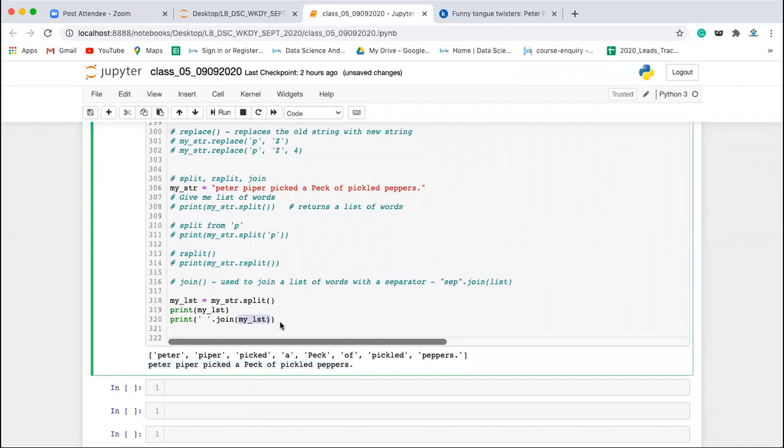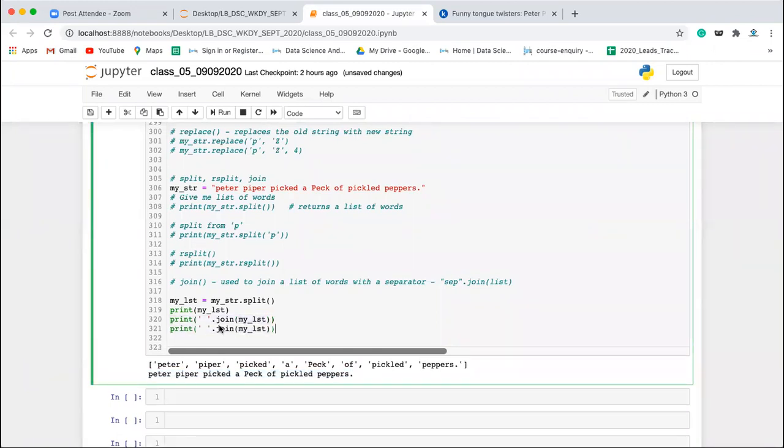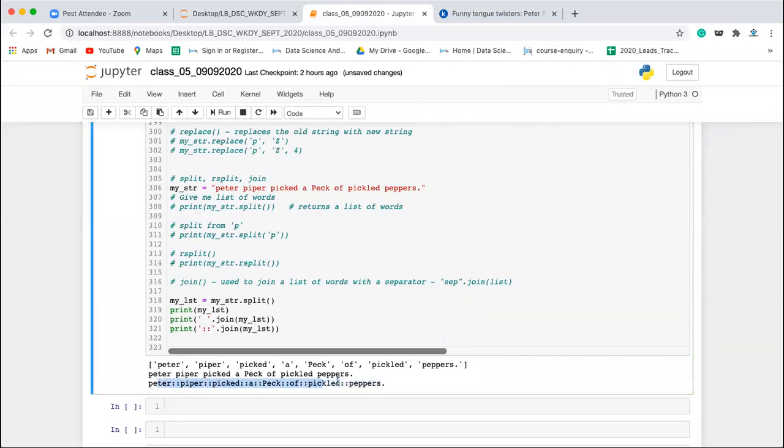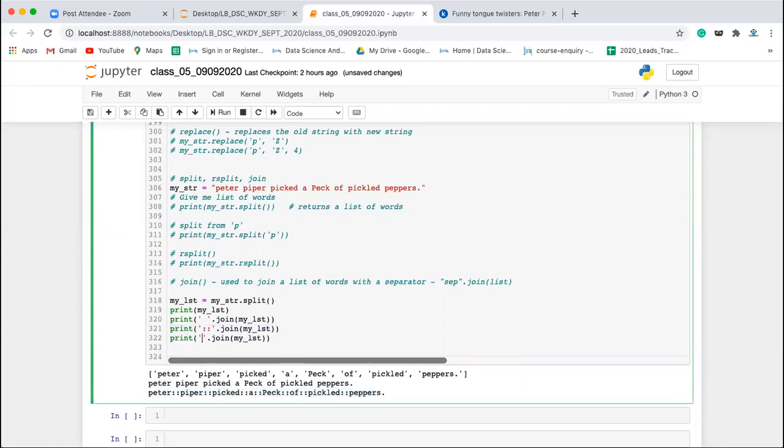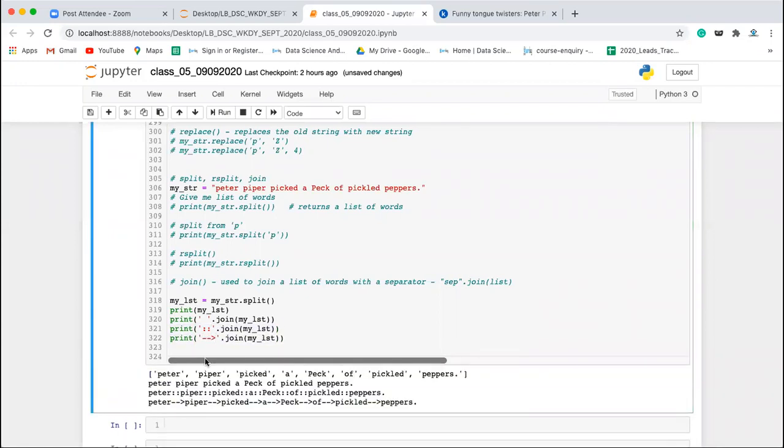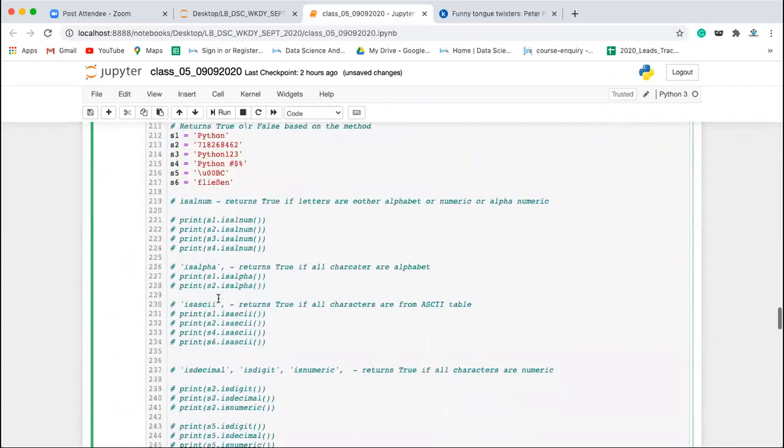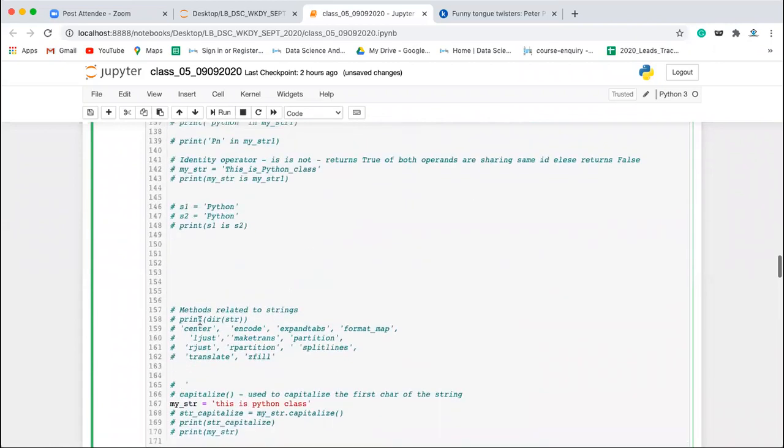Now let's say you want this separator to be a double colon, then you can mention double colon. You can see this string is joined by the double colon instead of a space. Let's say you want an arrow, so you can write an arrow here. So this is joined by an arrow. So you can use this separator according to your choice. Fine. So these all are the methods. Now the rest of the methods you can just check from your end. These methods are not of that much importance. Probably you can check the partition, rpartition.